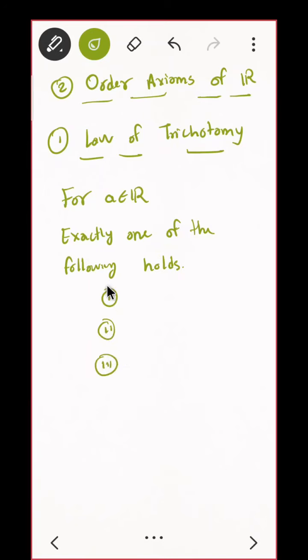Either a is positive, that means a belongs to R plus. Do you understand the notation R plus? That means positive real numbers. Or a will be 0, or a is less than 0, that is a belongs to R minus. Is that okay? What do you mean by R plus?